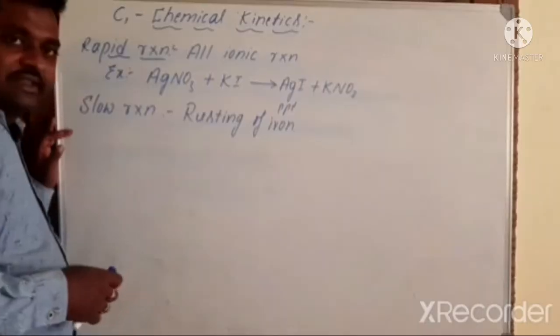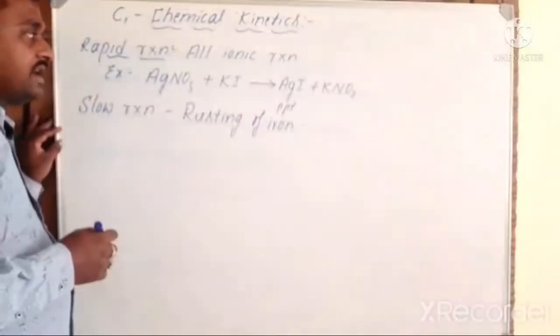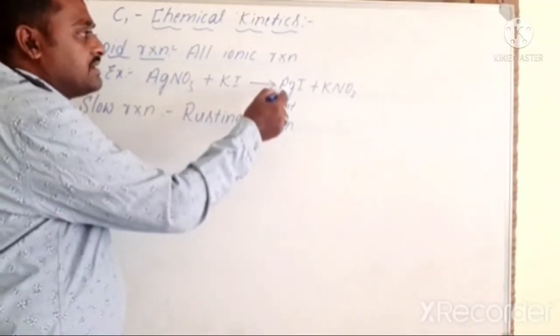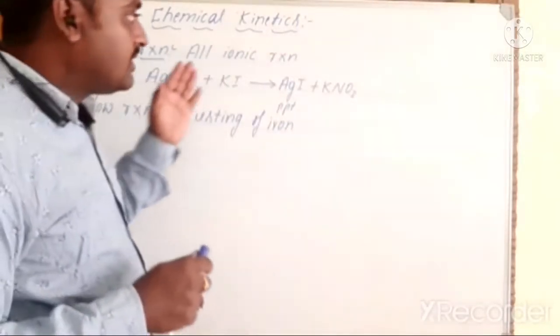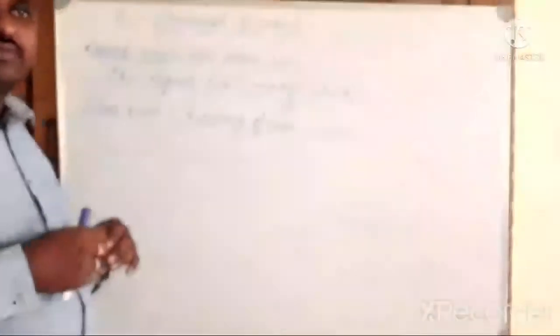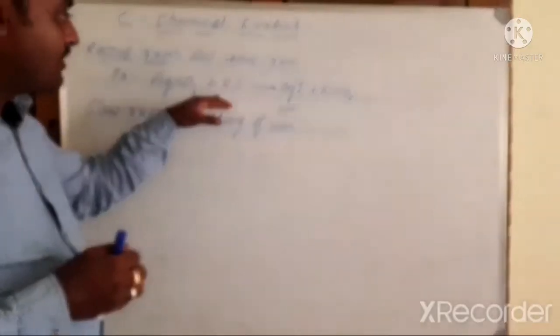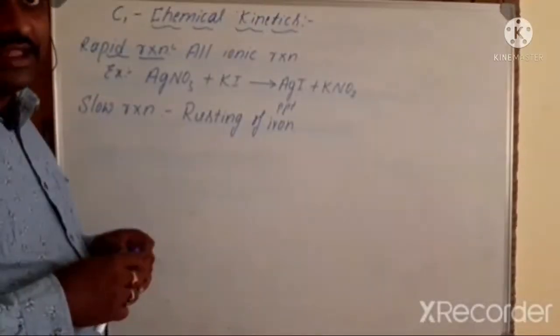In these rapid reactions, you can consider all ionic reactions. For example, AgNO3 plus KI gives rise to AgI and KNO3. It is a very fast reaction. It takes place in a fraction of a second. So such types of reactions we cannot study in chemical kinetics.